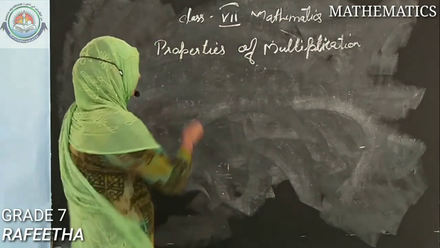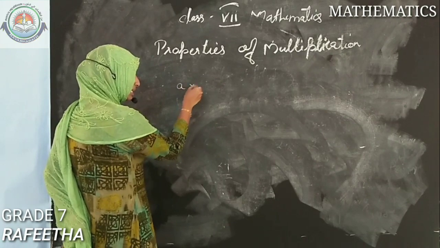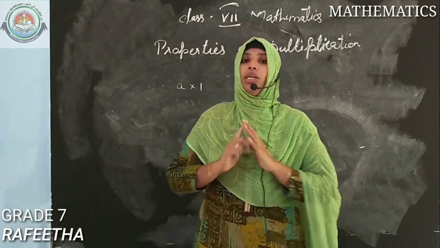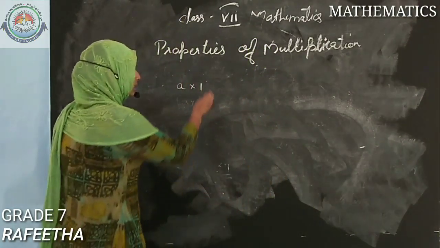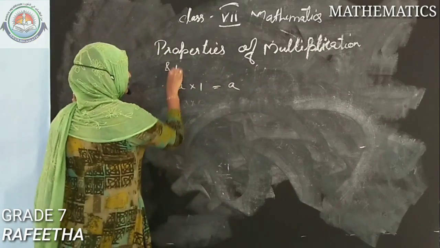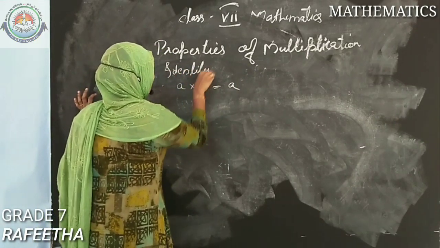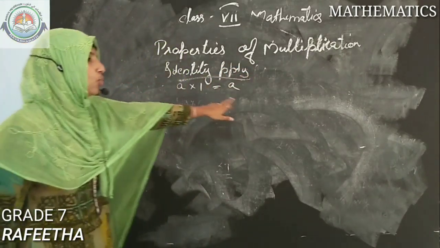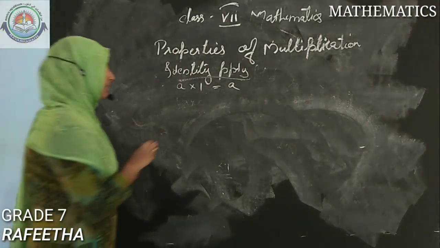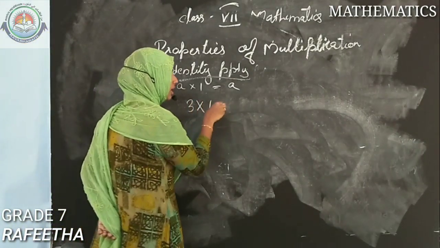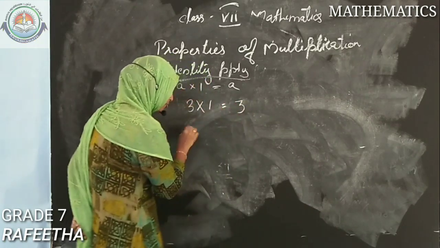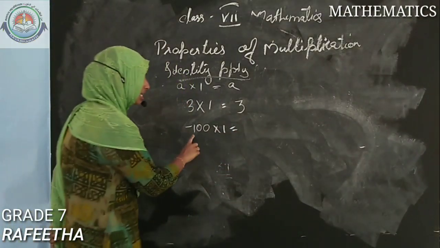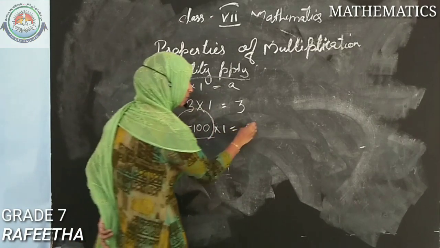That is 1. If A is an integer and we multiply it with 1, the answer will be the same as the integer we have given. That is, the answer will be A. The identity property is A into 1 is equal to A, giving the same answer. If 3 is multiplied with 1, the answer will be 3. If minus 100 is multiplied with 1, what will be the answer? It will be the same integer we give here.